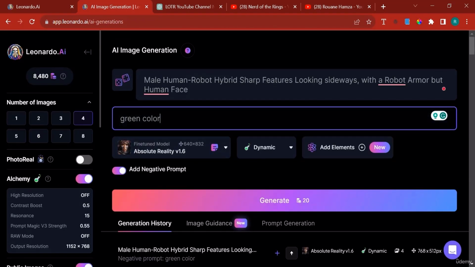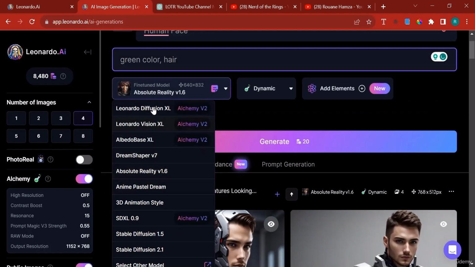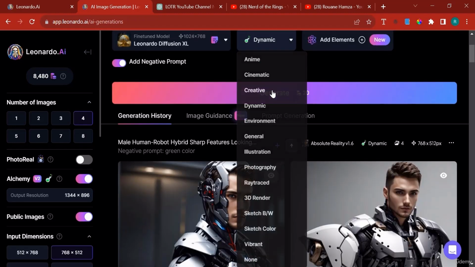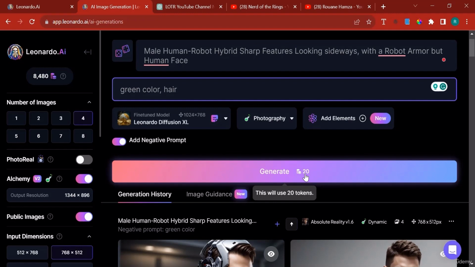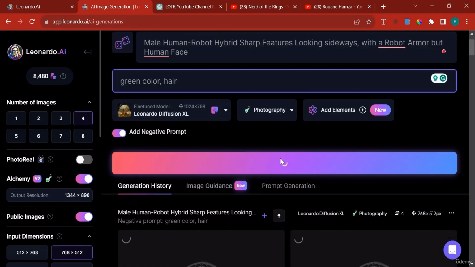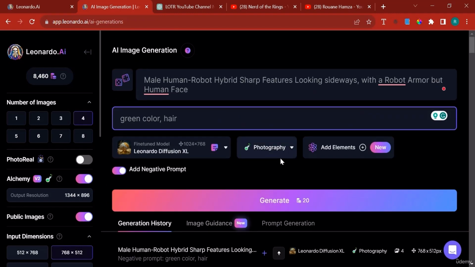You can add more. So let's say you don't want the robot to have hair. You can say hair. Now, if I click generate, let me do it with a different model. I can just choose, for example, Leonardo Vision XL, and let's select that this is for a photography image. If we click generate, right now it's going to generate an image of a robot, except it's going to be bald and it's not going to have green eyes. So it's going to be hairless with no hair. And I mean this as no insult, by the way. It's just the way the terms are phrased.